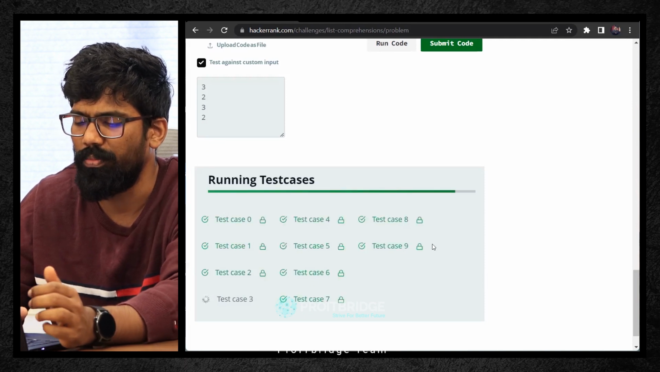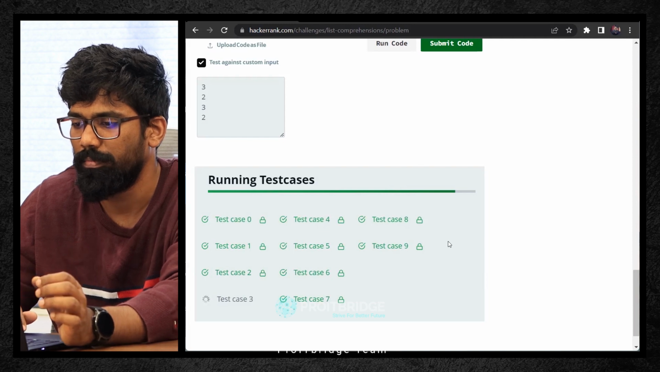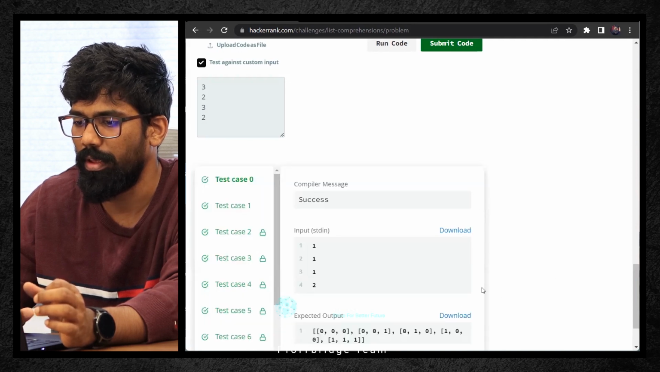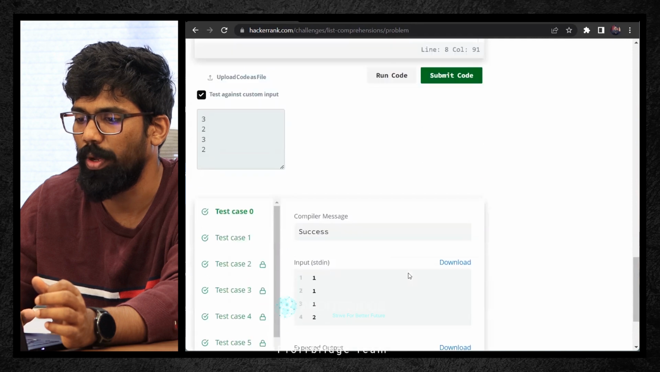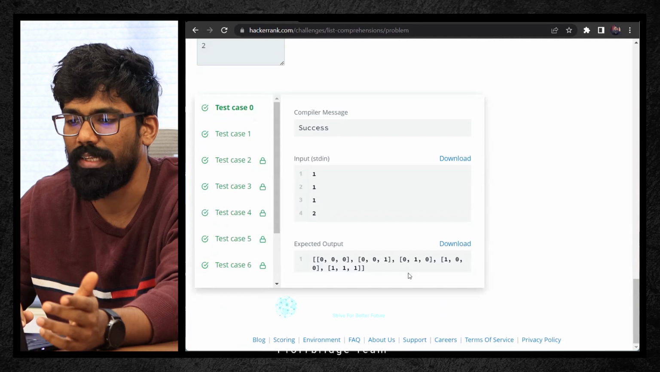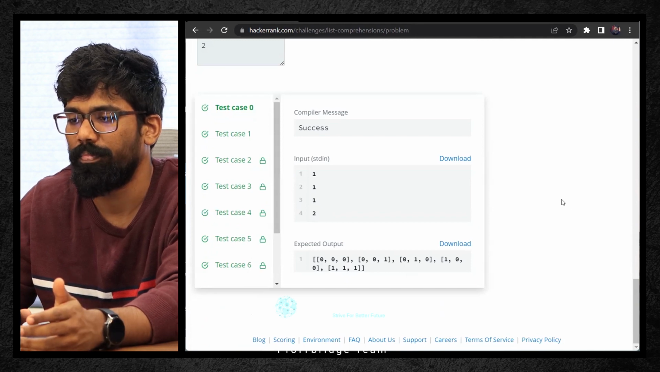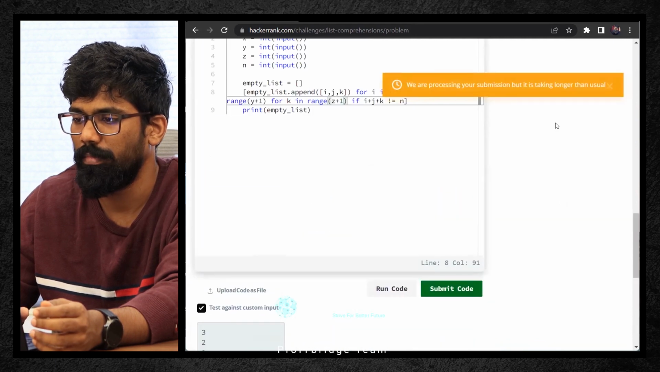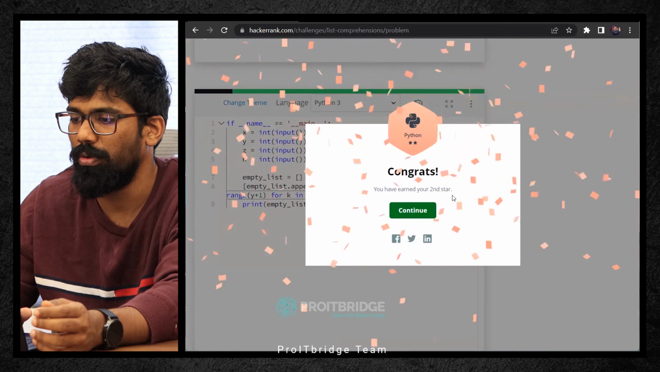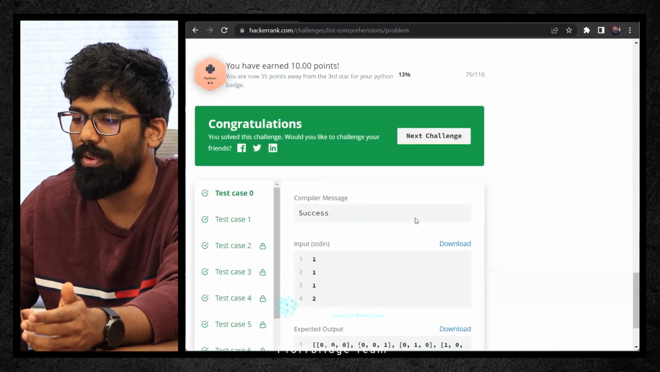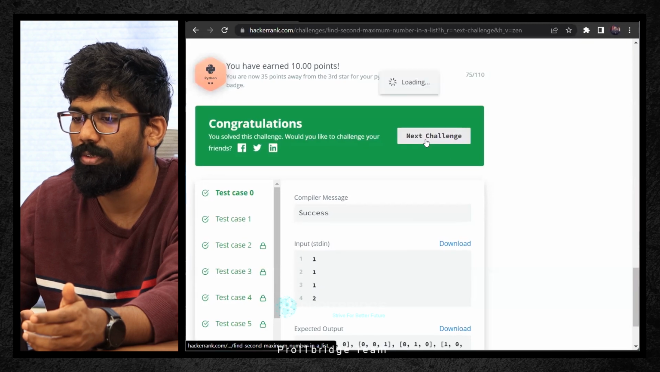Okay, all test cases are passed. Wonderful. So everything has been done. Just wait for a while, because you need to get the congratulations message so that we can move to the next level. It's taking some time. Yeah. See this, you have earned your second star, continue. So we are getting many stars, we are traveling there. You can click on continue and click on next challenge.